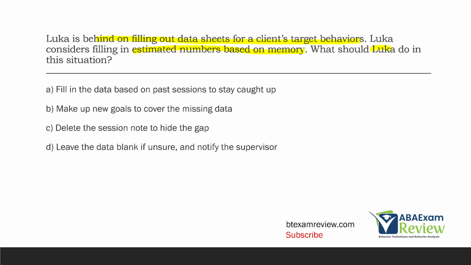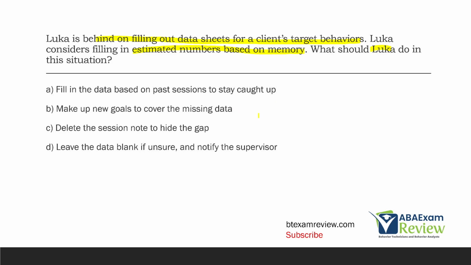Now, no matter how good you think your memory is, it's probably not good enough. A lot happens in a session. A lot of things happen between sessions. What should Luca do, given he's missed data for a client? A, fill in data based on past sessions to stay caught up. That's going to be actually worse because there's a good chance the data is just going to be wrong. Wrong data is way worse than no data, if we think about it, because wrong data can lead us to make poor decisions. No data we're just going to not use.